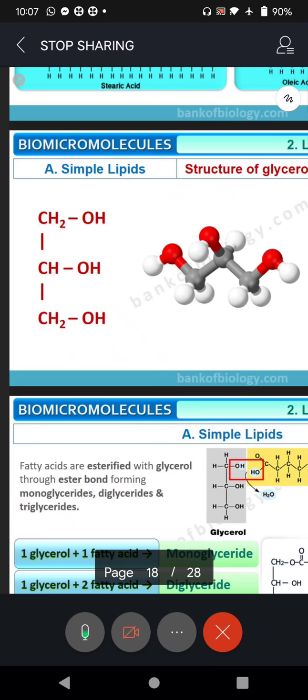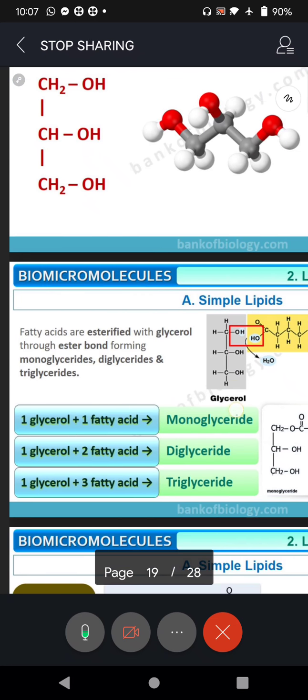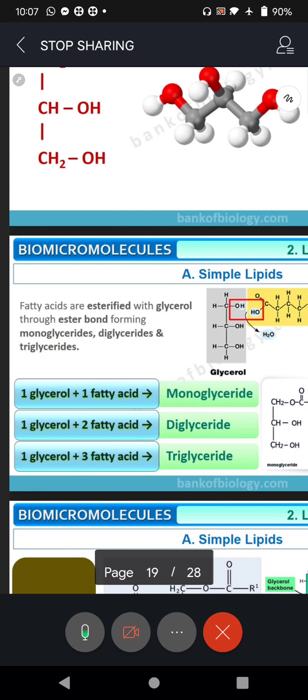And fatty acids are esterified. Again, there is a reaction called esterification. Esters are formed. So fatty acids are esterified with glycerol through ester bond, forming monoglycerides, diglycerides, and triglycerides.